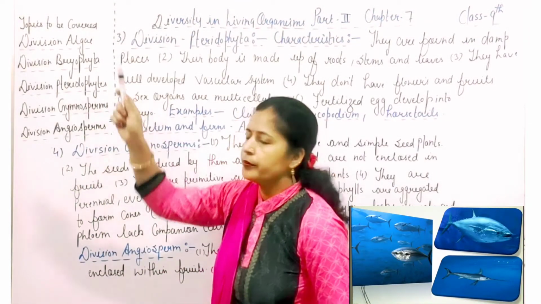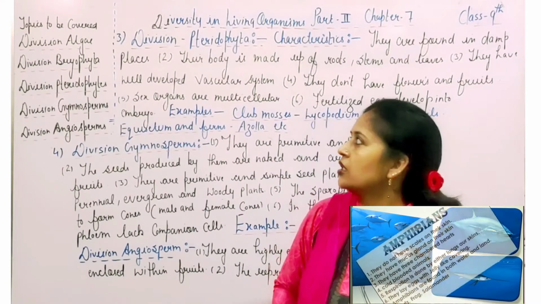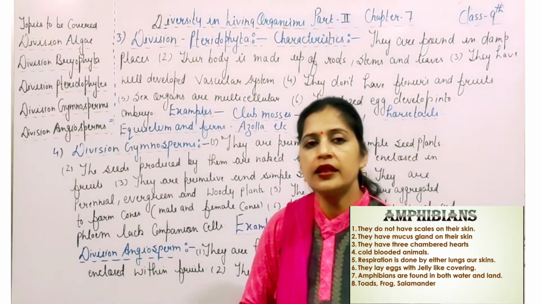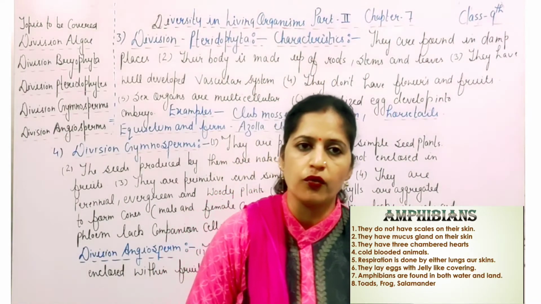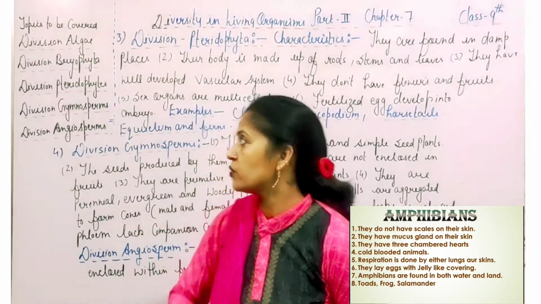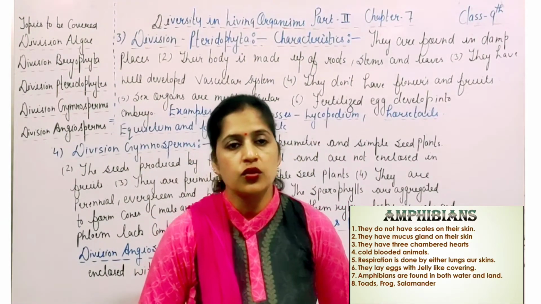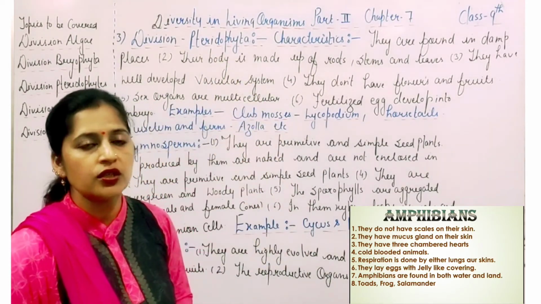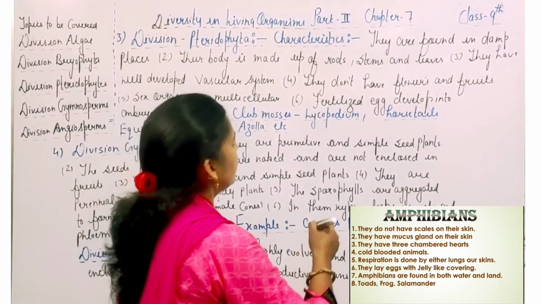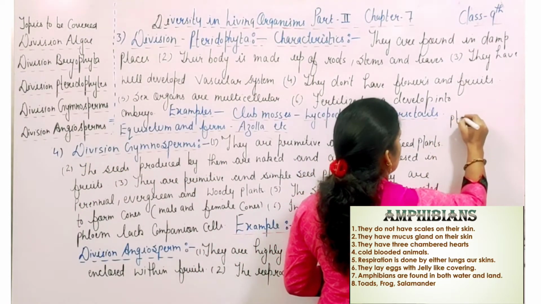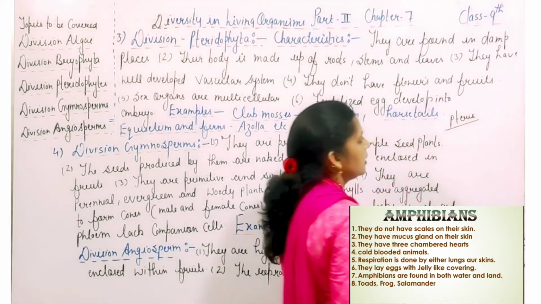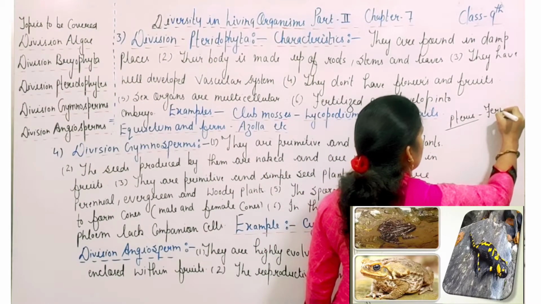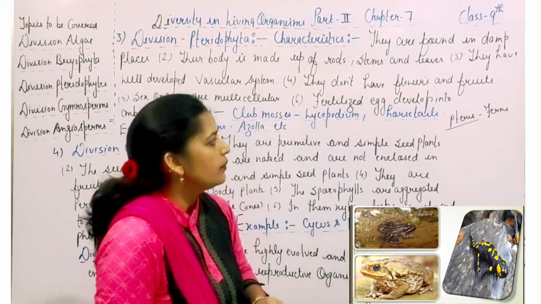After the division Bryophyta, the next, third division regarding the kingdom Plantae is the division Pteridophyta, and this division Pteridophyta is more advanced as compared to the division Algae as well as division Bryophyta. So let us start with the division Pteridophyta. First we will see where the word Pteridophyta comes from. Pteridophyta comes from the word Pteris, and Pteris means ferns.